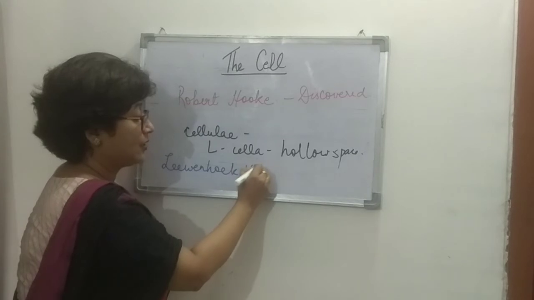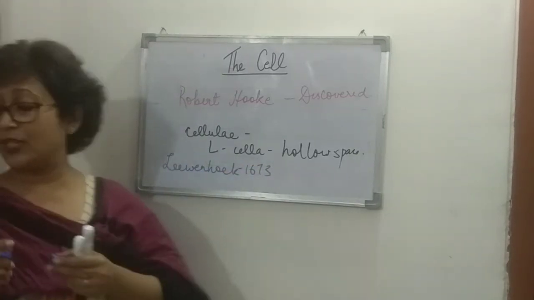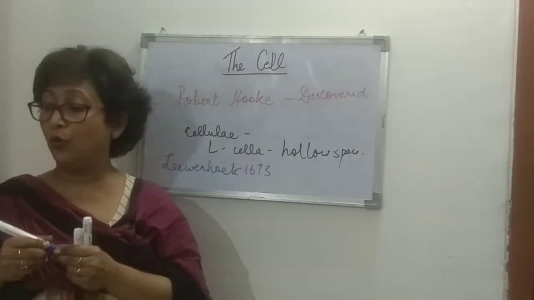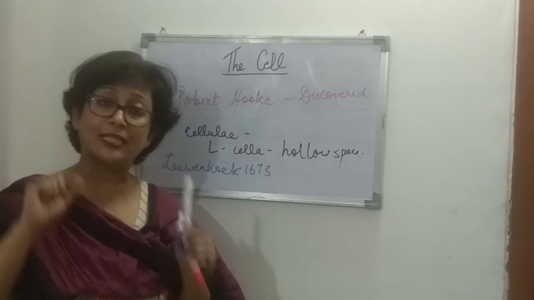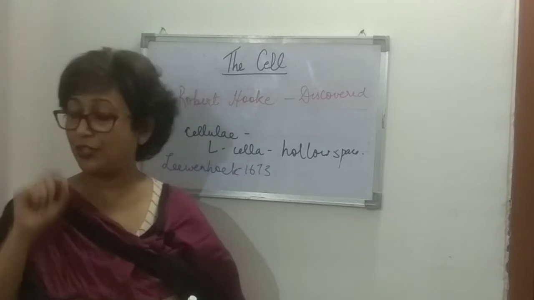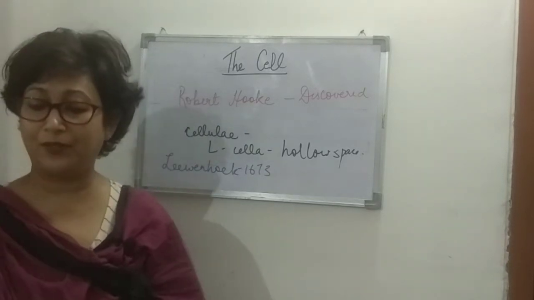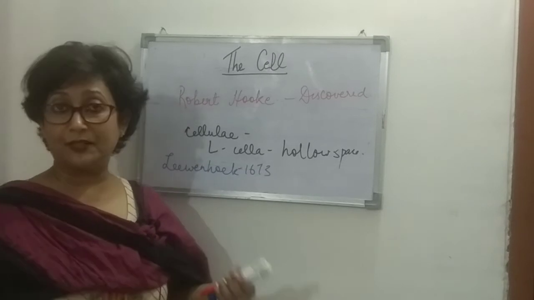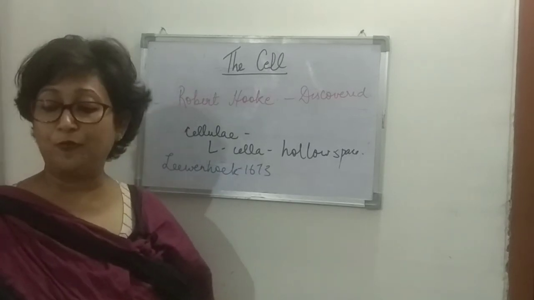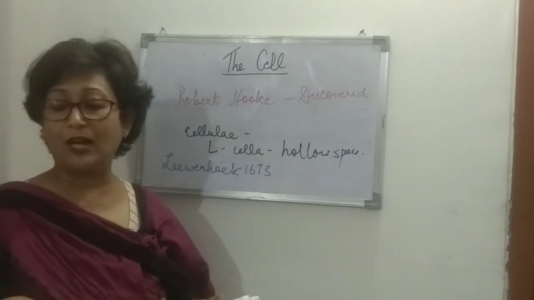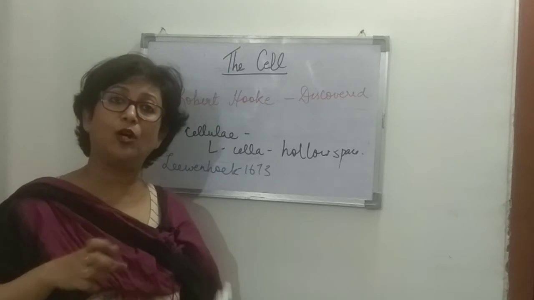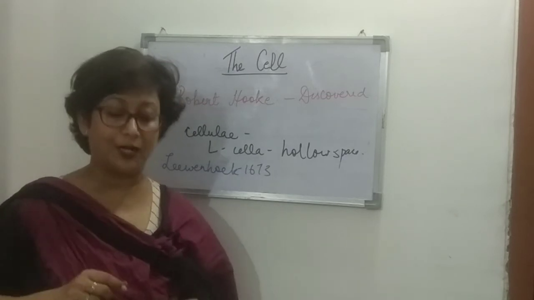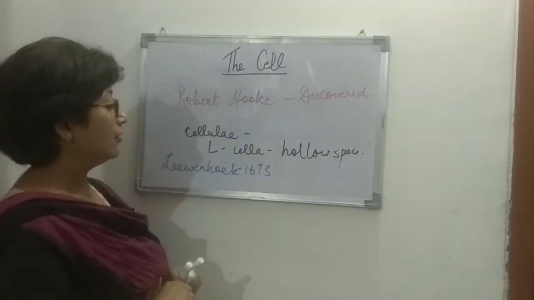Other than that, when we talk about cells, there are some other scientists like Malpighi and Grew, who gave an account of the internal structure of the cells of plants. Malpighi and Grew.